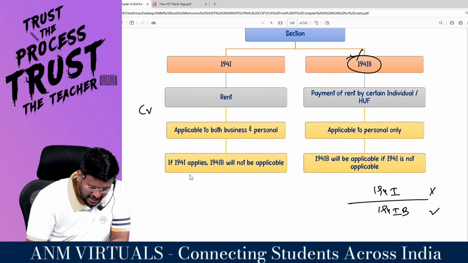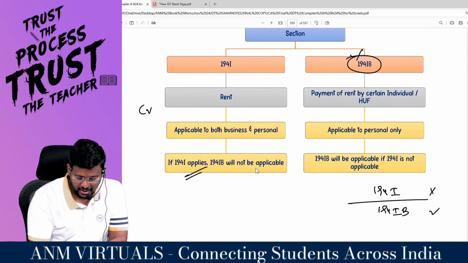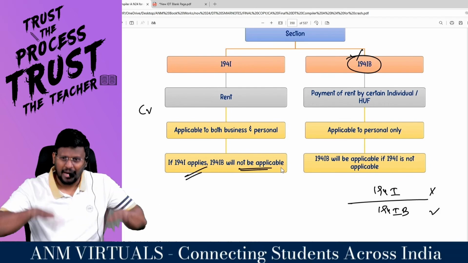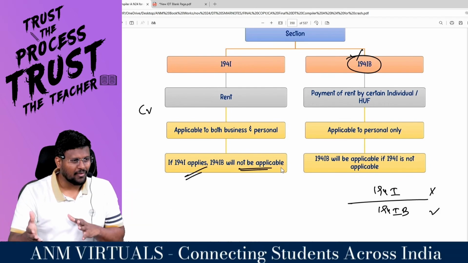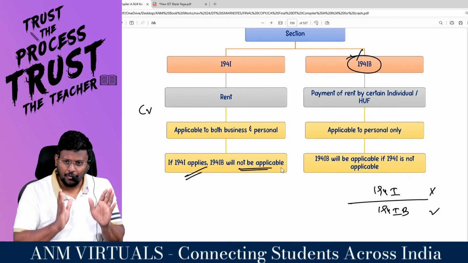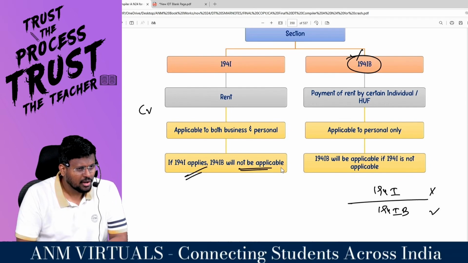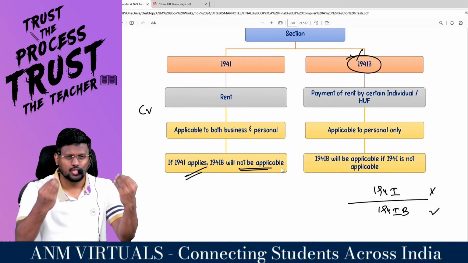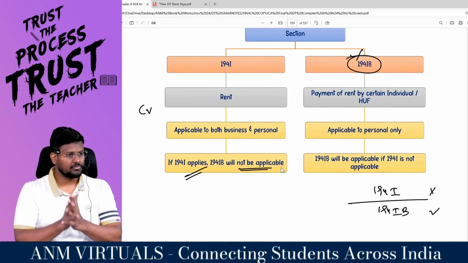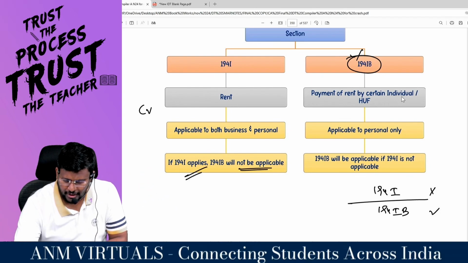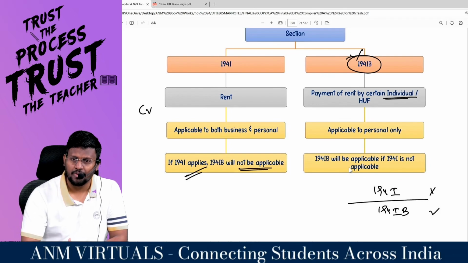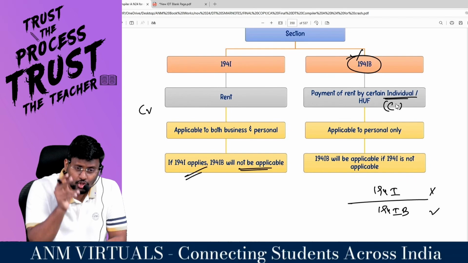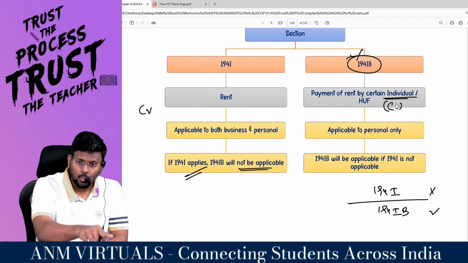That means if 194I applies, 194IB will not be applicable, because the purpose is not required. If I am a bada wala, an individual or HUF bada wala, and I fall under 194I, there is no need to deduct TDS under 194IB. For me there is no concept of 194IB at all. Payment of rent by certain individual or HUF. This certain individual or HUF should mandatorily be what wala? Chota wala. Because chota wala will not fall under 194I.